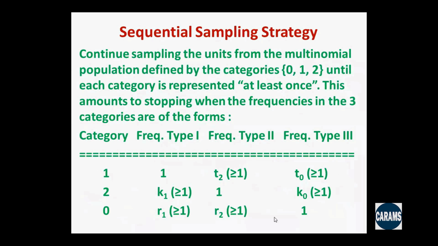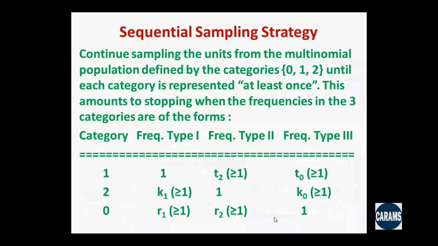This amounts to stopping when the frequencies in the 3 categories are of the forms we have displayed here. So there are 3 types of frequencies: frequency type 1, frequency type 2, frequency type 3, because we want every category to be represented. So these three types tell which one is the last category to show up.